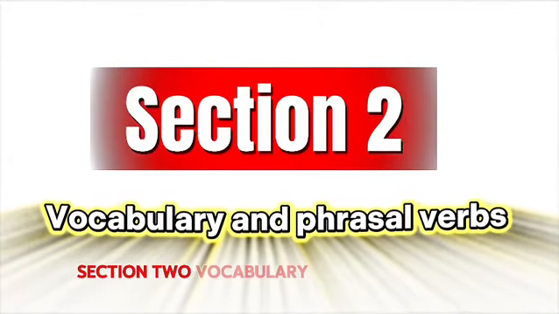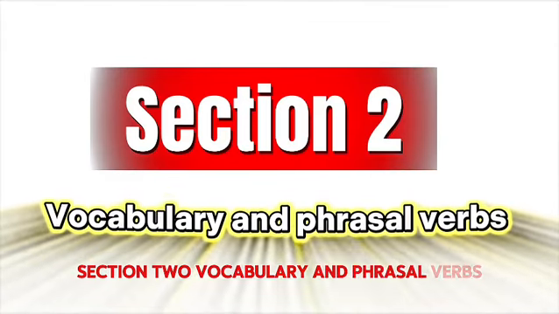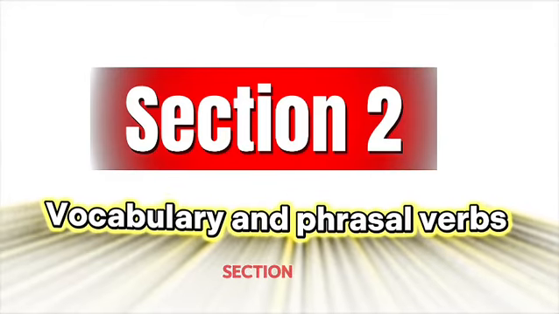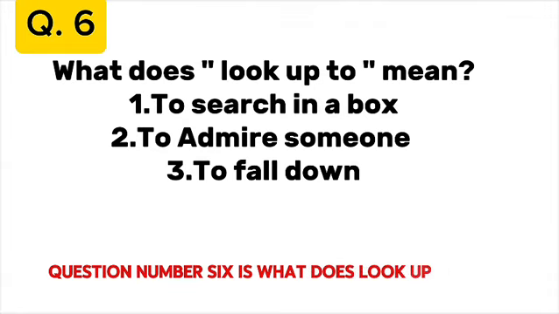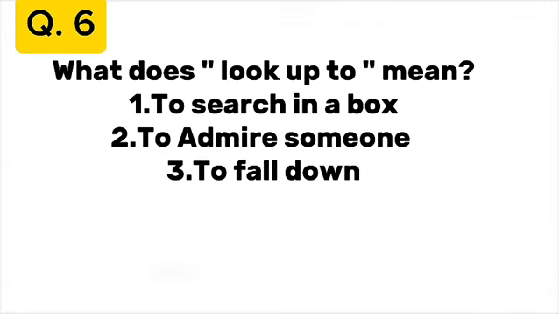Section 2. Vocabulary and phrasal verbs. Question number 6: What does look up to mean? First one, to search in a box. Second, to admire someone.